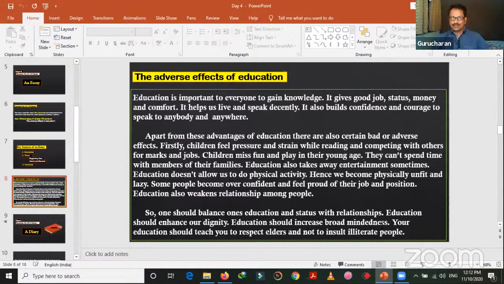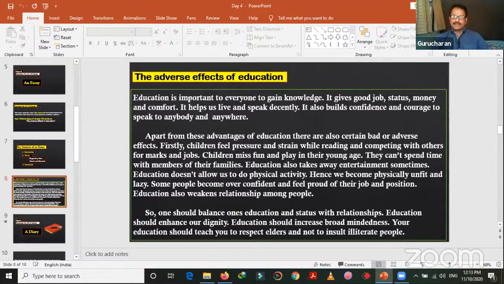We should not be narrow. We should not become narrow because of education and our job. Your education should teach you to respect elders, others, and not to insult illiterate people. So there may be illiterate people around us. There may be jobless people around us, but we should not insult them. Our education should make us live with dignity. Yes, this is what I tried to write. I read it once again in one go.